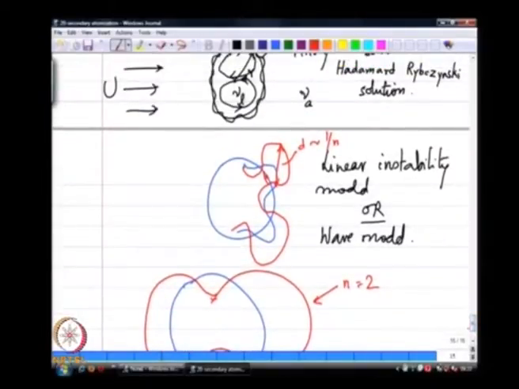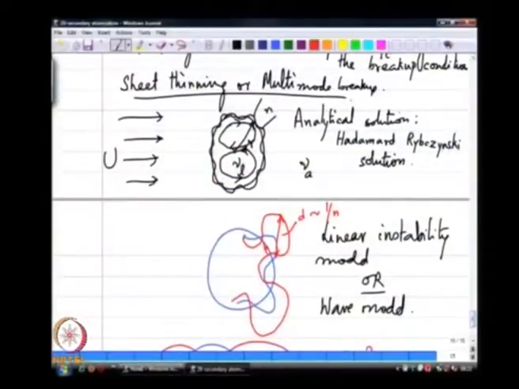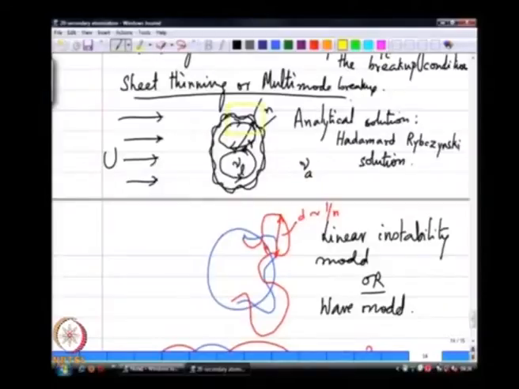So, as n increases, or more precisely as n star, the most unstable wave number increases, the size of the drop that you are pinching off becomes much smaller than the size of the parent drop itself, which basically means that the fact that the parent drop has some initial curvature is no longer as important. This is practically like ripples on a lake. So, if I look at a small part here, I might as well be looking at ripples on a lake.